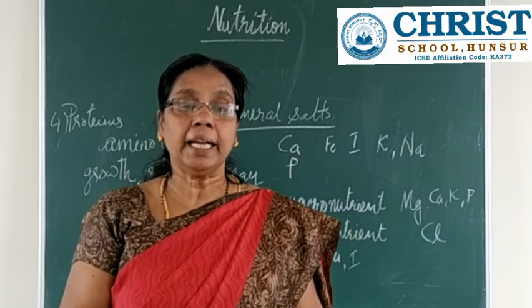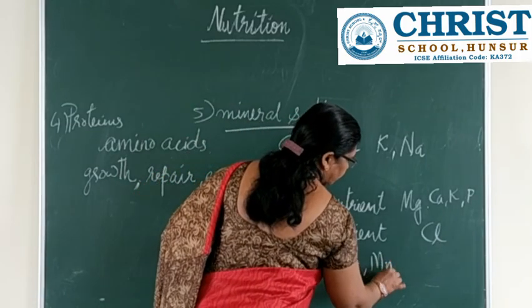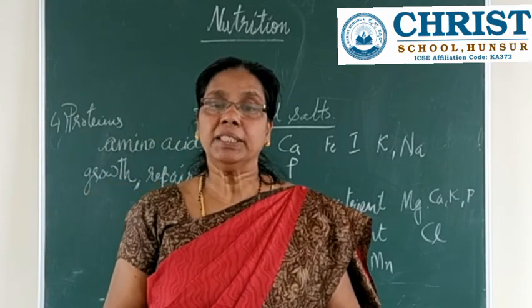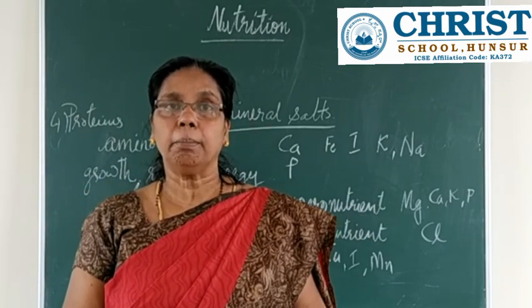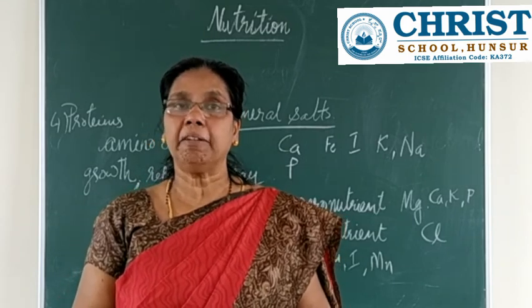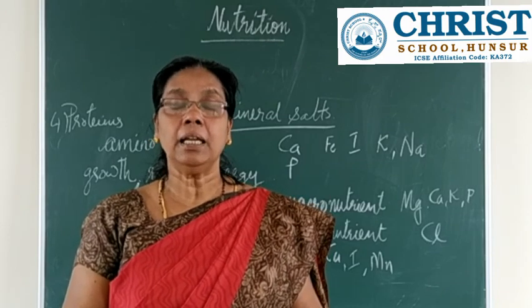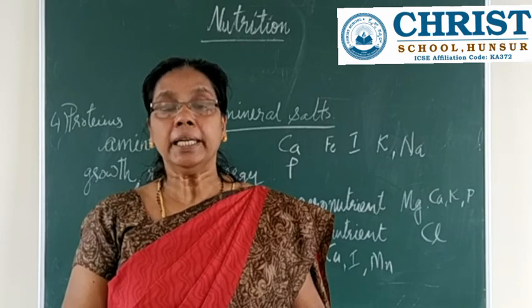Next one is manganese. That is Mn. Mn is manganese, and it is usually present in vegetables. Manganese is present in vegetables. And poor bone development: if manganese is less in the diet, the bones will be very poorly developed.